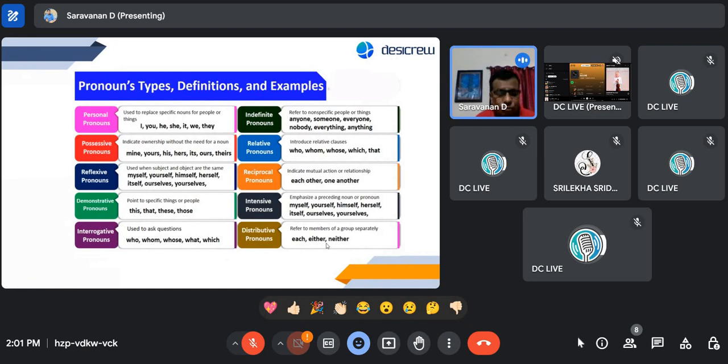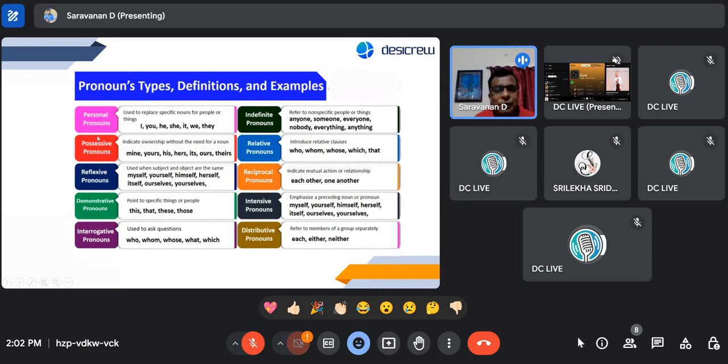So to start with, again, as I said, we are taking a deep dive, and specifically if you're taking an English exam or maybe an elective exam or something at the higher end, then you might need this. They will give you a sentence and ask which is a reflexive pronoun or which is an intensive pronoun and stuff like that. It's good to know since we are taking a deep dive, and it's always good to revisit the grammar which we studied in school. Okay, so let's start with Shakti.